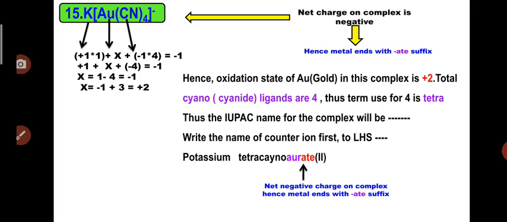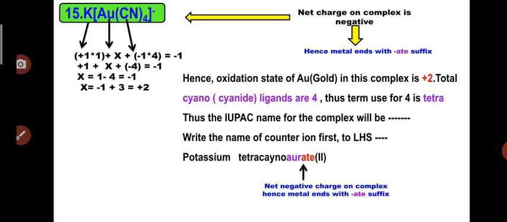So most probably the gold, or Au, in this complex has a plus 2 oxidation state, and the total cyano ligands are 4. So we will use the term tetra, and initially we have to write the counter ion name, potassium, to the LHS of the complex, give a space, then tetracyanoaurate 2.